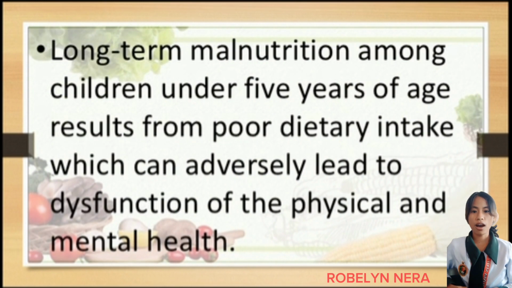Long-term malnutrition among children under 5 years of age results from poor dietary intake, which can adversely lead to dysfunction of physical and mental health. Long-term malnutrition in children under 5 years old is often the result of poor dietary intake. This means that the child is not getting enough of the right kind of food to meet their nutritional needs. This could be due to a lack of availability of nutritious food, or it could be due to a factor like poverty or lack of education about proper nutrition.